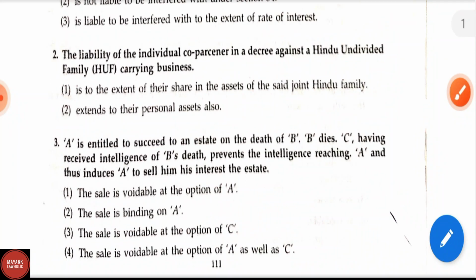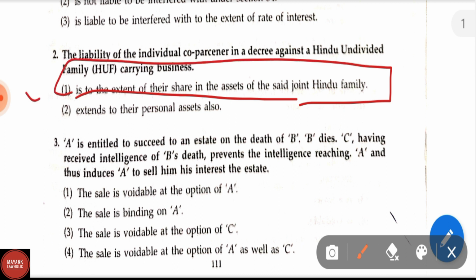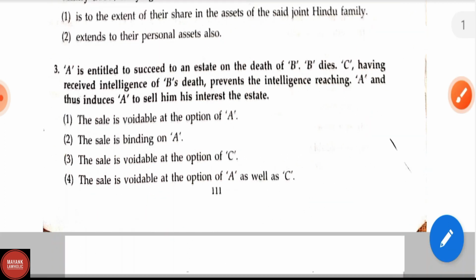Now let us see question number 2. The liability of the individual co-partner in a decree against a Hindu undivided family carrying on business is to the extent of their share in the assets of the said joint Hindu family. This is the right answer. Now let us see question number 3.